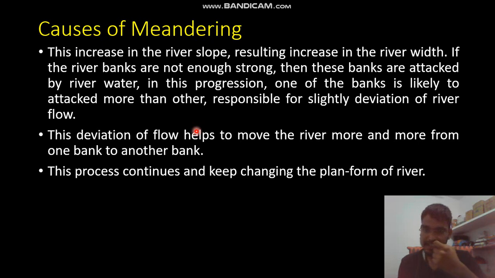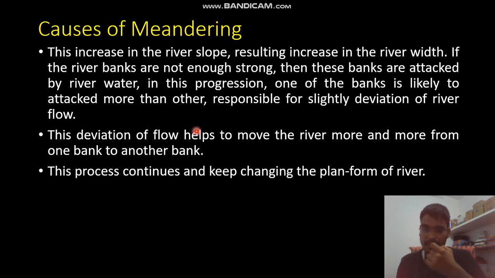It increases the velocity, reduces the depth, and simultaneously it will increase the river width also. And once the river width is increasing, it will try to attack both the banks to increase its width. It is possible that one of the banks of the river is attacked slightly more by this width increase phenomenon. So here the disturbance is caused.